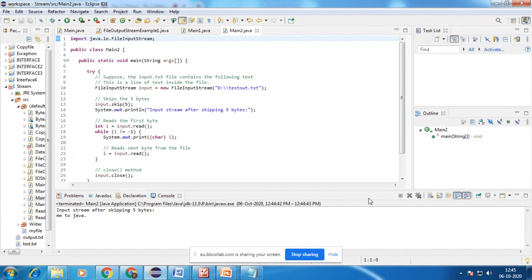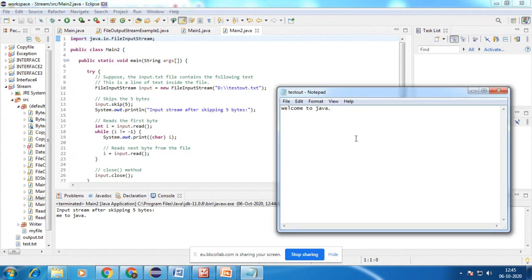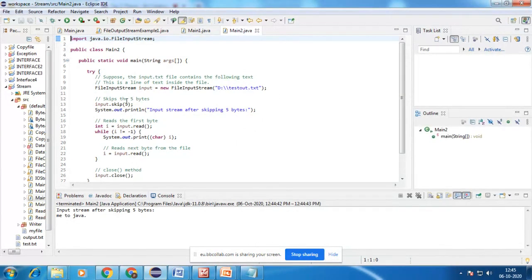Because the actual file is welcome to Java, once we implement this skip method, it performs this operation on it. We will even discuss this in depth in our lab class too.